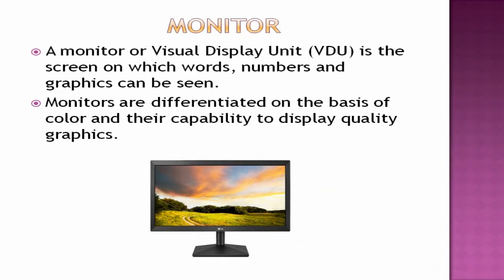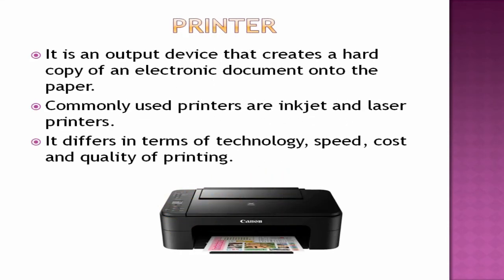Now comes monitor. Monitors are also called visual display unit or VDU. It is the screen on which words, numbers, and graphics can be seen. Most monitors are differentiated on the basis of the color and their capability to display quality graphics. We have so many different types of monitors, but we will see that in your higher classes. You will learn in detail. Now you know what a monitor is and what its work is. That's all. Next one is printer.